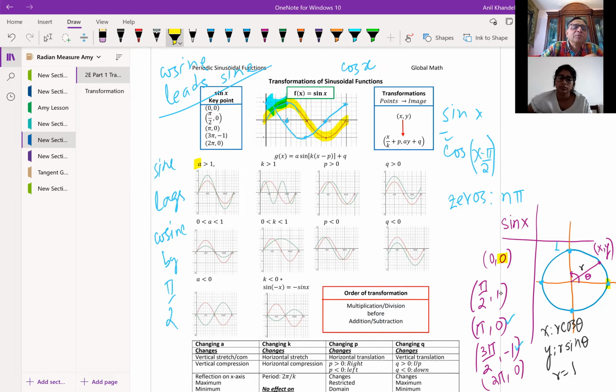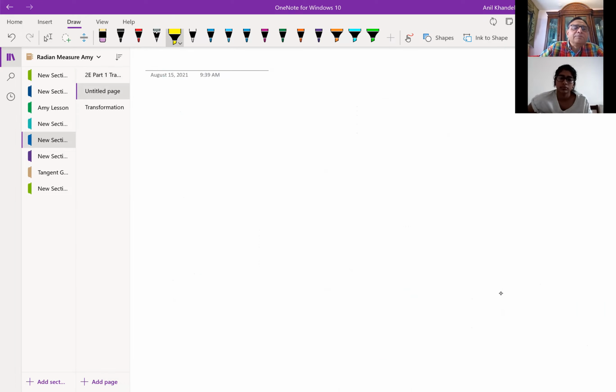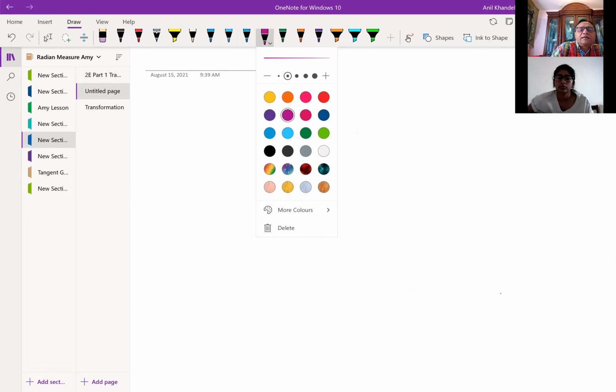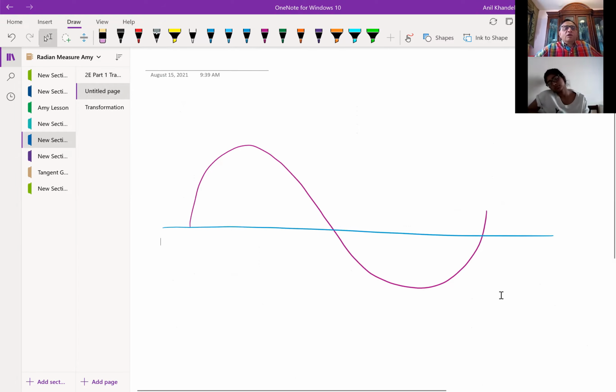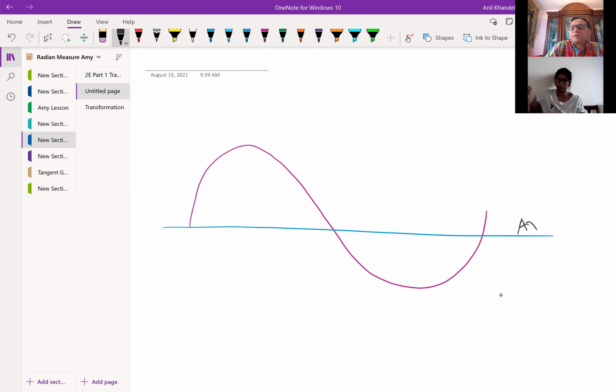Let me add a page here so that I can label a sine wave clearly for you. You should understand what exactly the sine wave is. So let me make one sine wave, and let us say this is our axis. We call this the axis. This is your point 0, and this is the amplitude.